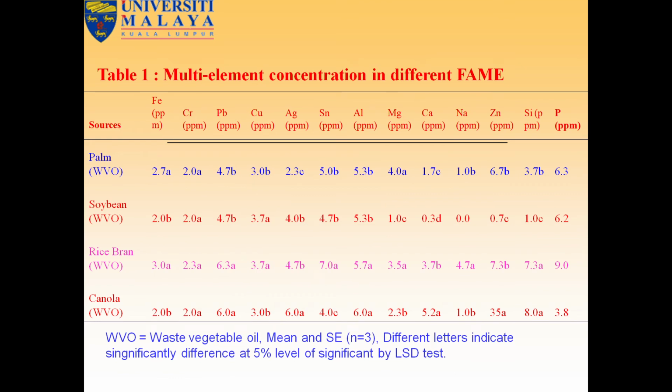Multi-element concentration in the different oils: palm oil, soybean, rice bran, canola. These are the different elements: chromium, iron, lead, copper, zinc, silver, tin. Then aluminum, magnesium, calcium, sodium, zinc, silicon. All the elements are under the standard, not so much. It is the ASTM standard, American Society for Testing and Materials.